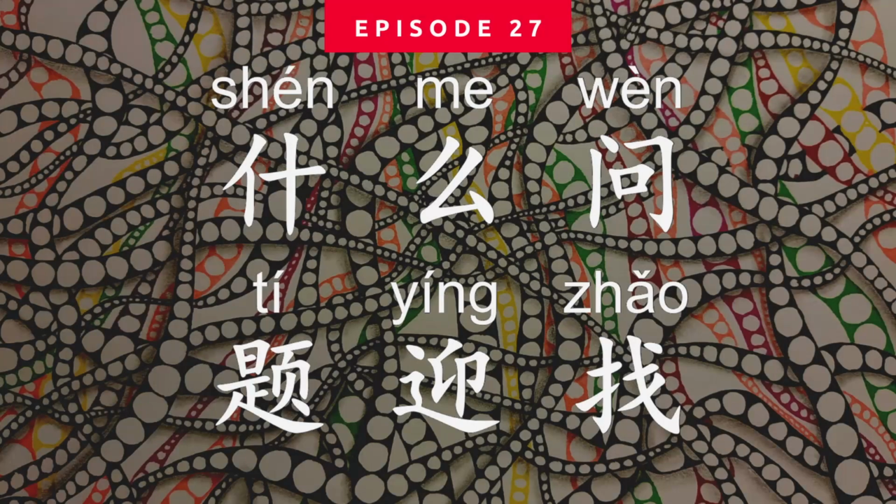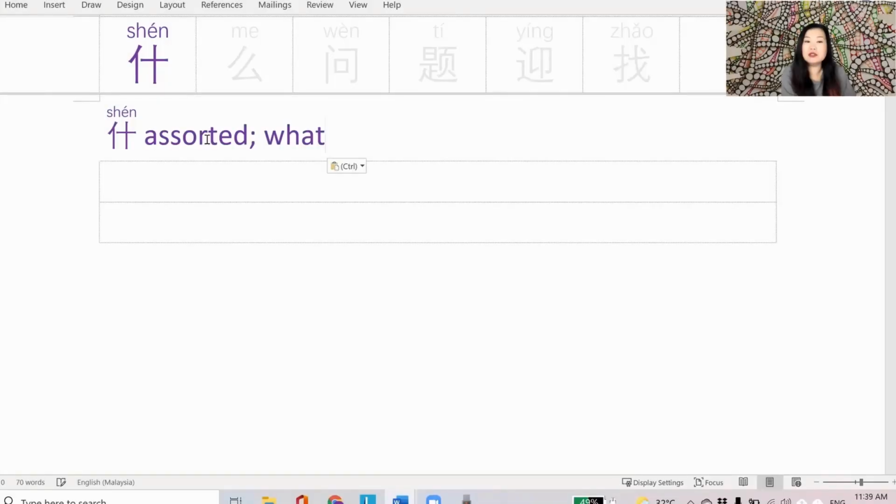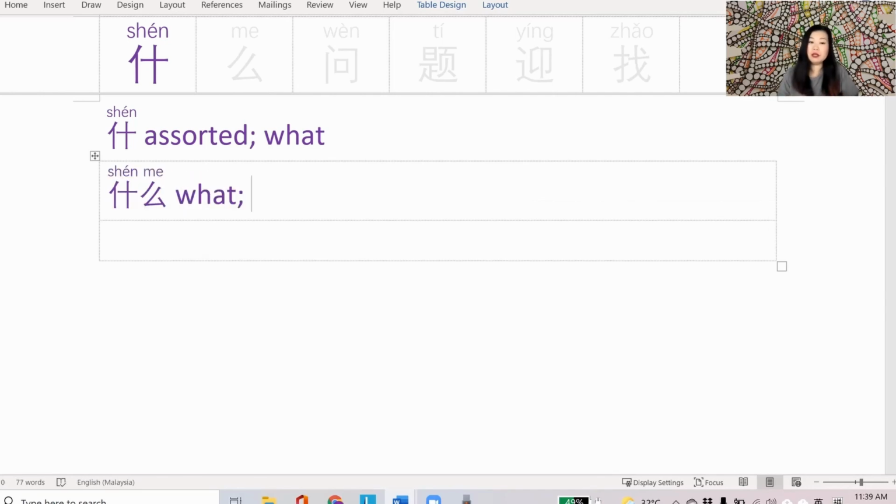And here are the 6 characters we're going to learn in this episode. First character we have here is 什, shén. Shén means assorted and also what? The most common use for 什 is to combine it with the suffix 么. 什么 means what or something or anything.